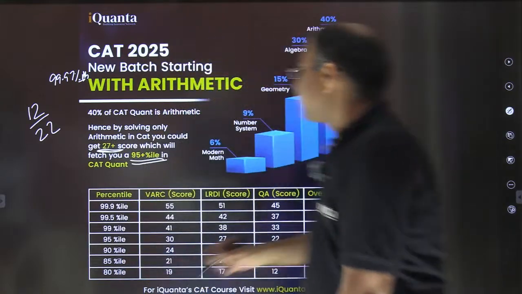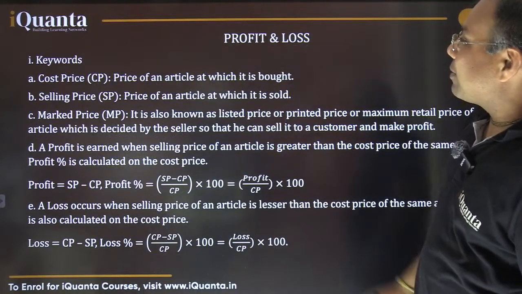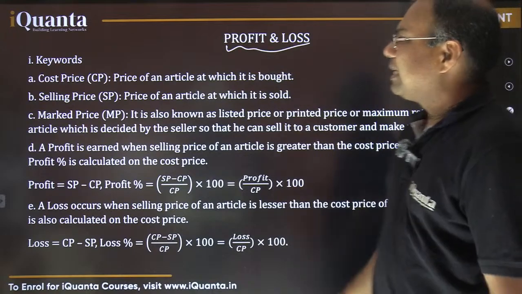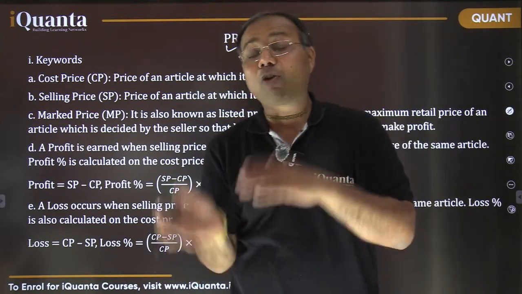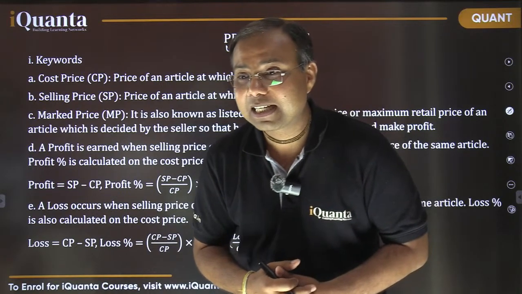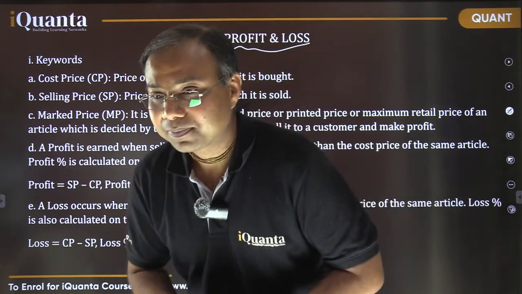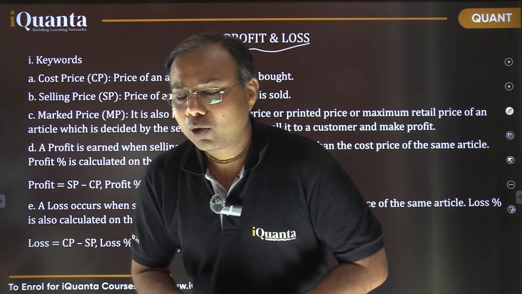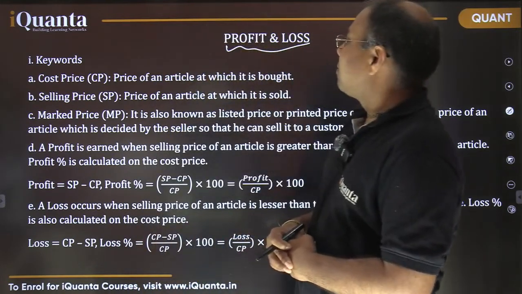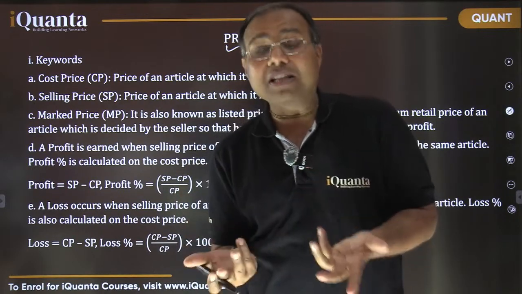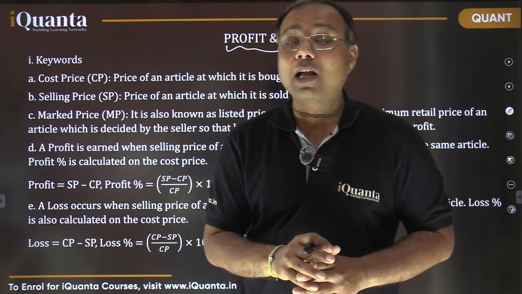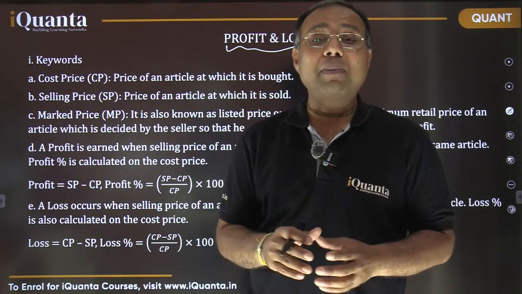Okay, moving further. So now this is a small topic of profit and loss. And profit and loss is again a very simple part. It's not difficult. It's an application of percentage actually. It is an application of percentage. So what is the difference then? The only difference is about the terminologies. There are some kind of terminologies.